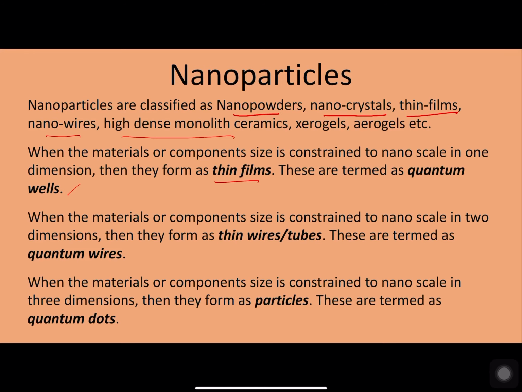When the size is constrained to a nanoscale in two dimensions, they form thin wires or tubes, and these are termed quantum wires. And when the size is constrained to nanoscale in three dimensions, they form particles or particulates, and these are termed quantum dots.